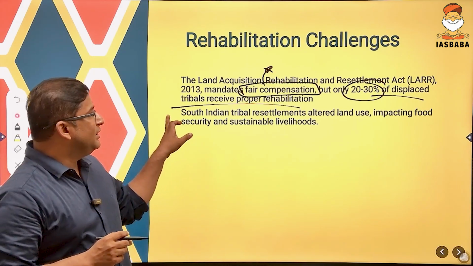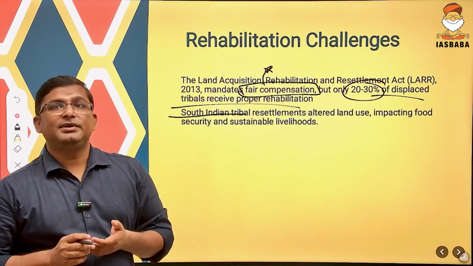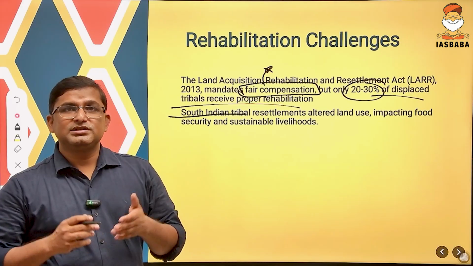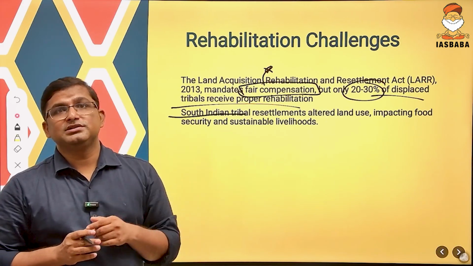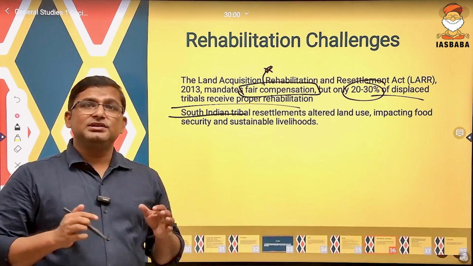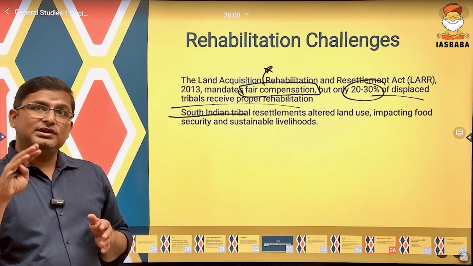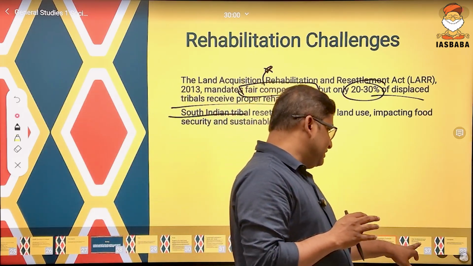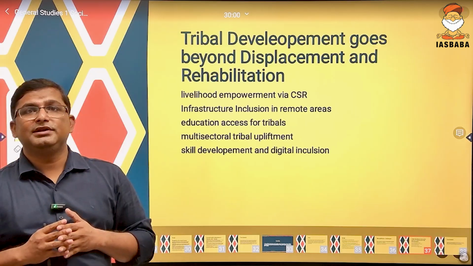Even in the South Indian tribal population, their resettlement pattern, their land use pattern, their food security, that is also impacted. They have been displaced but could not be replaced or rehabilitated by the government. But does it mean that the tribal development process in India only revolves around rehabilitation and displacement? No. There are other points also. Tribal development goes beyond displacement and rehabilitation.